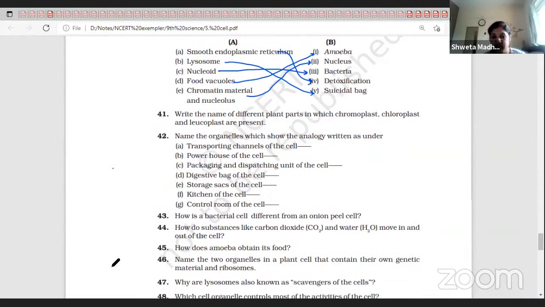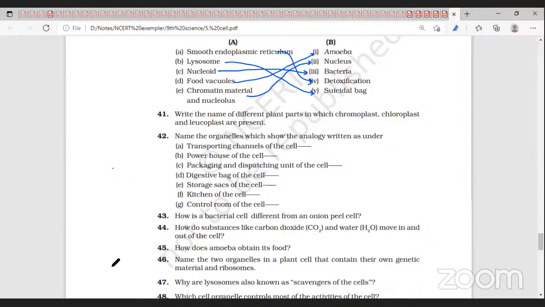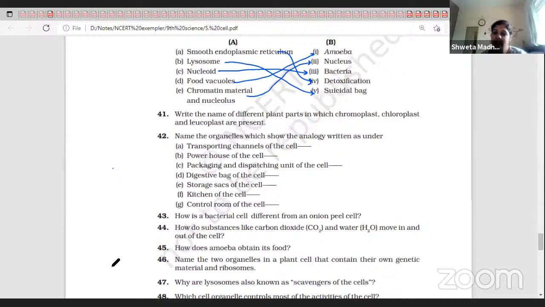Cell organelles which perform these functions. Transport channel of the cell, endoplasmic reticulum.